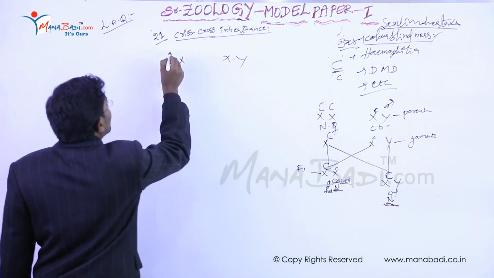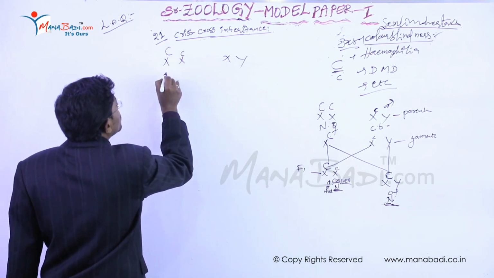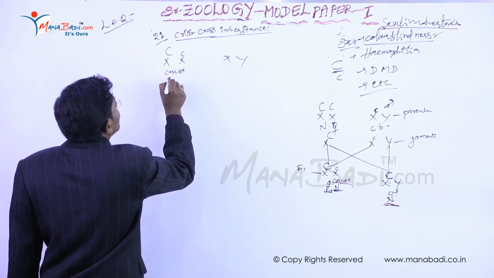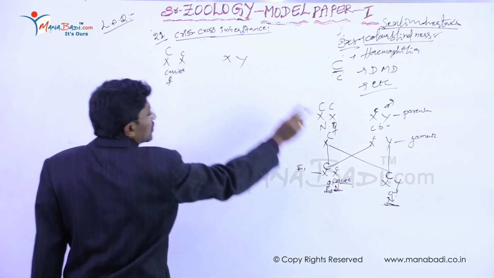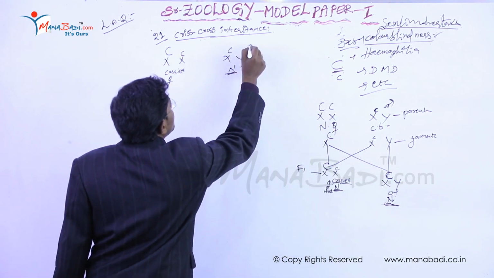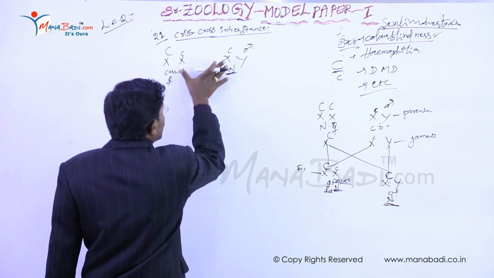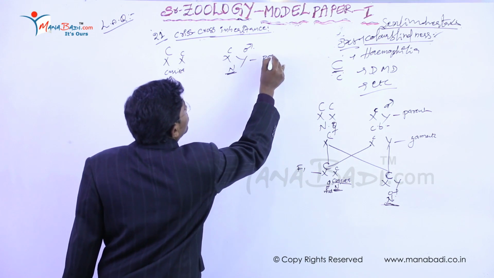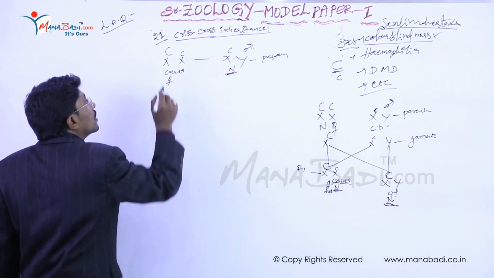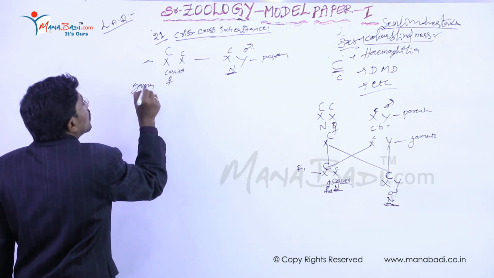Then the genes are capital C and small c, meaning a heterozygous carrier female. Then the male has capital C, meaning normal. So now both parents are normal. Now we form the gametes.